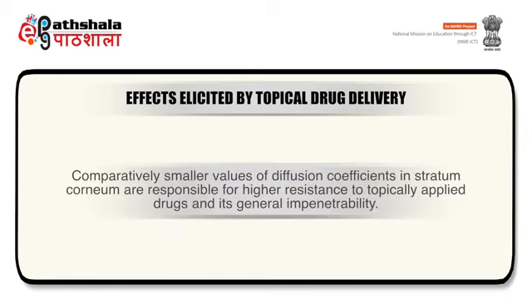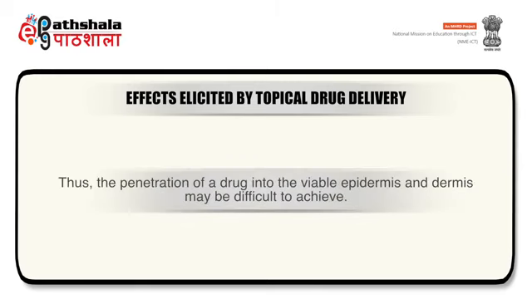Comparatively smaller values of diffusion coefficients in stratum corneum are responsible for higher resistance to topically applied drugs and its general impenetrability. Thus, the penetration of a drug into the viable epidermis and dermis may be difficult to achieve.